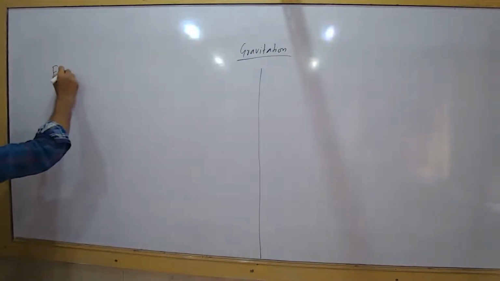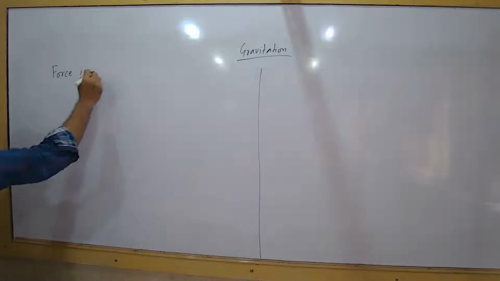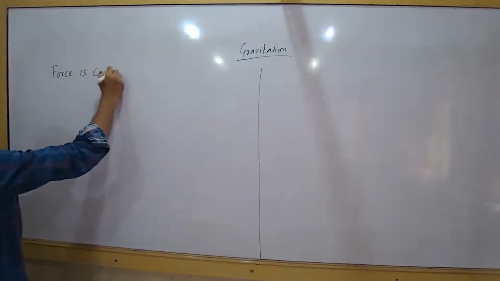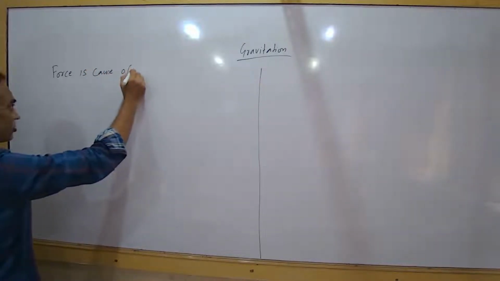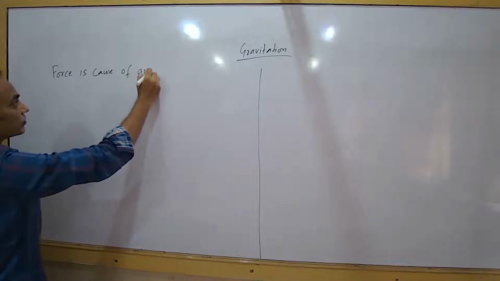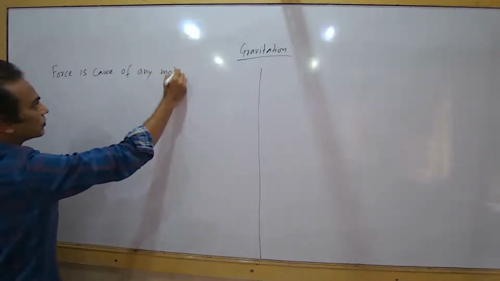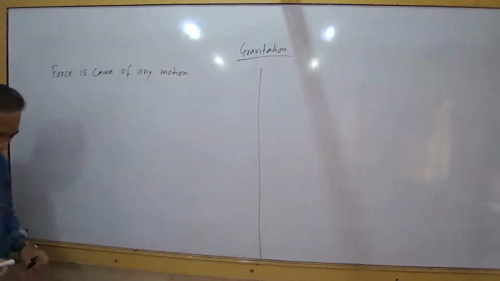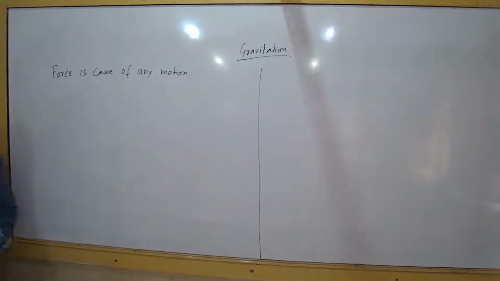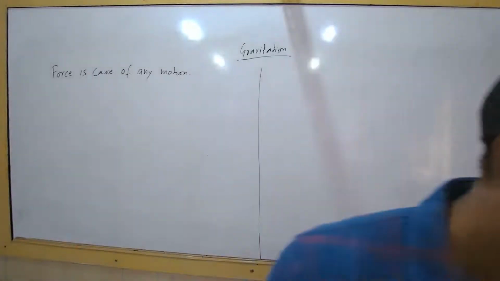Right? Force is the cause of any motion. Understand force like this.